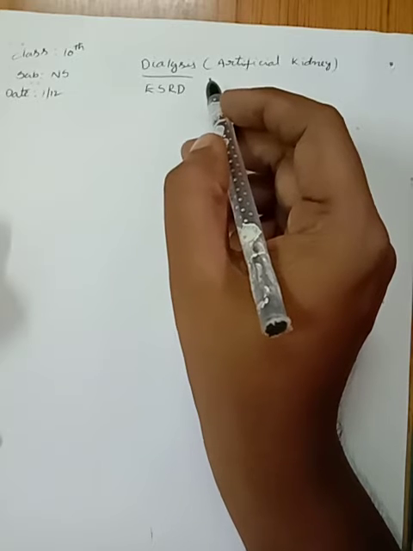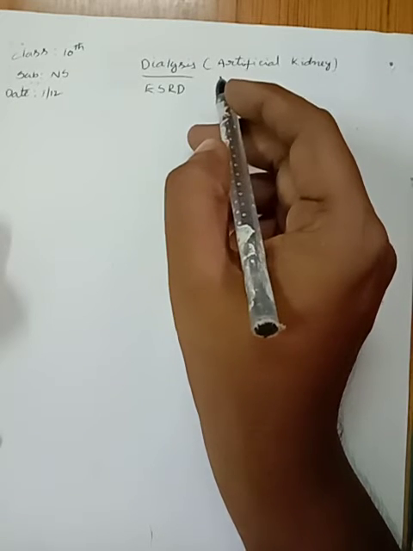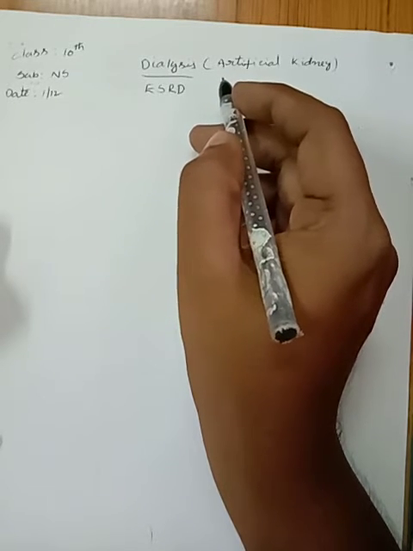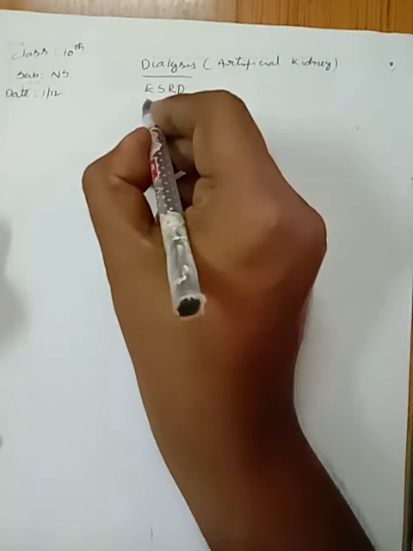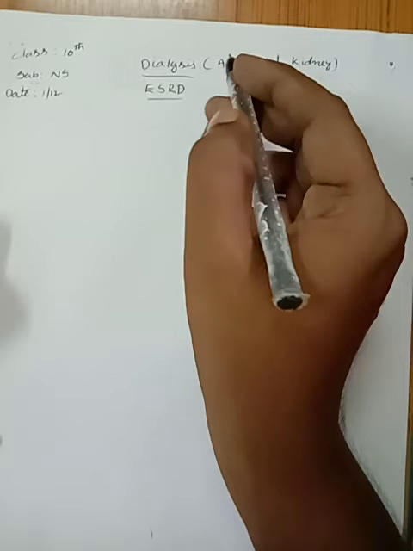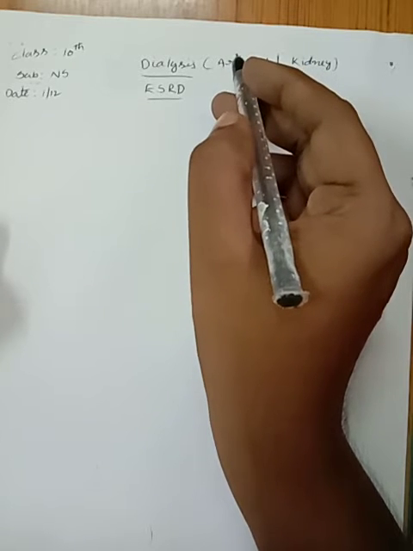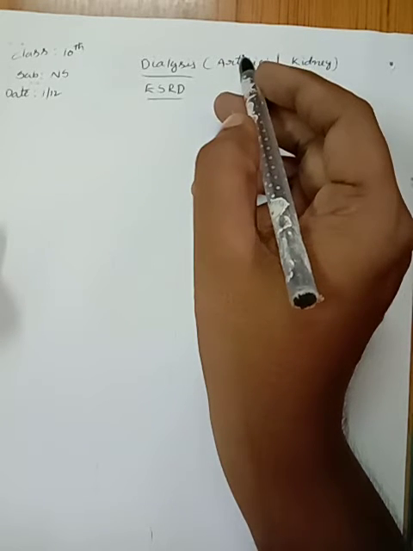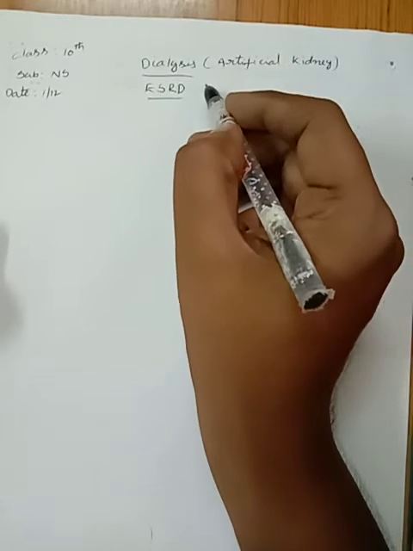What is ESRD? Complete and irreversible kidney failure is called ESRD.